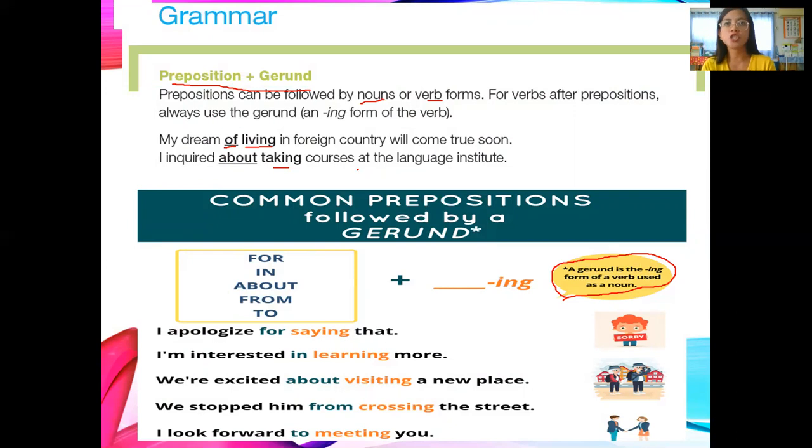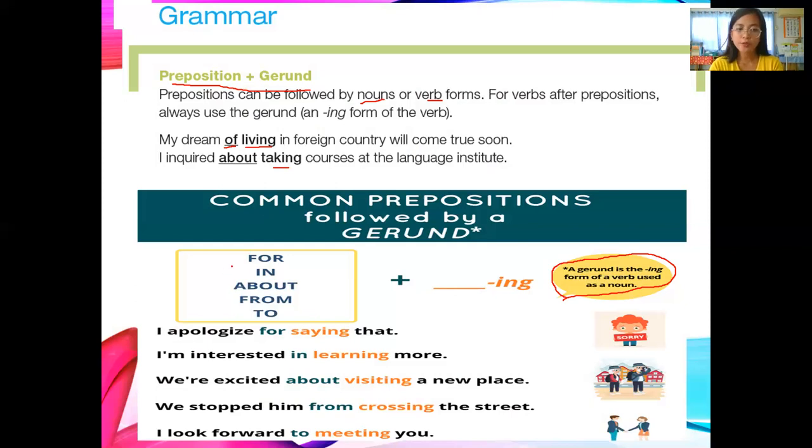When you say preposition, we have examples like of, on, about, in, at. Those are prepositions. A gerund is the ing form of a verb used as a noun. Here, more examples are common prepositions followed by a gerund.